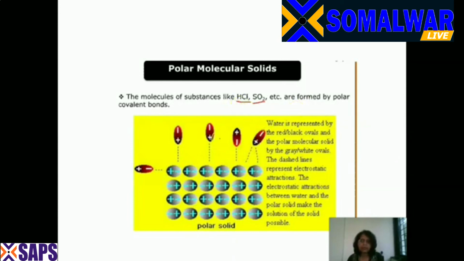Now if you look at HCl, because chlorine is electronegative, it will pull the shared pair of electrons towards itself, and it will be slightly negatively charged, and this will be slightly positively charged. Because of this, a dipole is induced, and then the attraction between them is the dipole-dipole attraction.